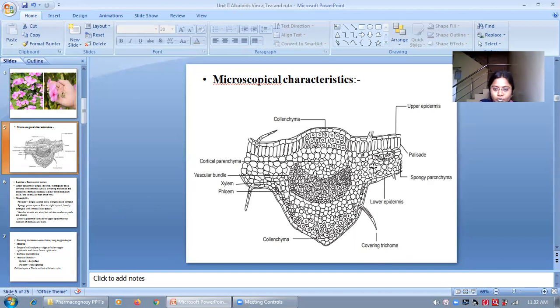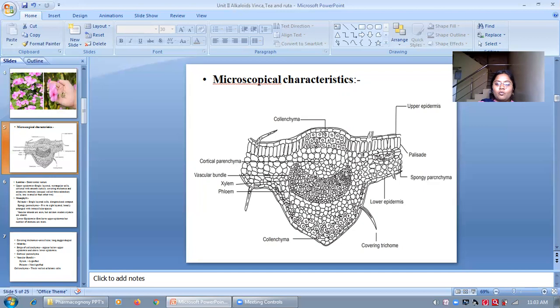See here, both these cells have intercellular spaces, but these cells do not have intercellular spaces. That is palisade cells, which are compactly arranged. So there is a difference between spongy parenchyma and palisade cells. Palisade cells are very compactly arranged and elongated, and single layered, but the spongy parenchymatous cells are generally 5 to 8 layered, loosely arranged, with intercellular spaces present, and few cells contain vascular strands, but calcium oxalate crystals are absent.